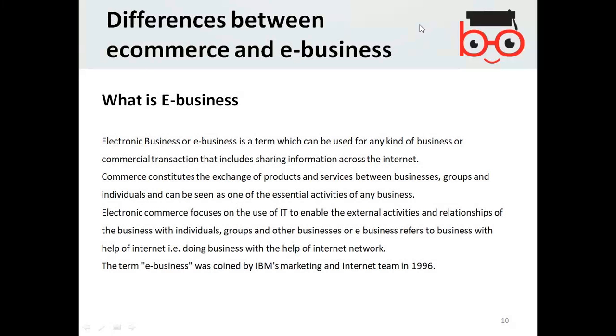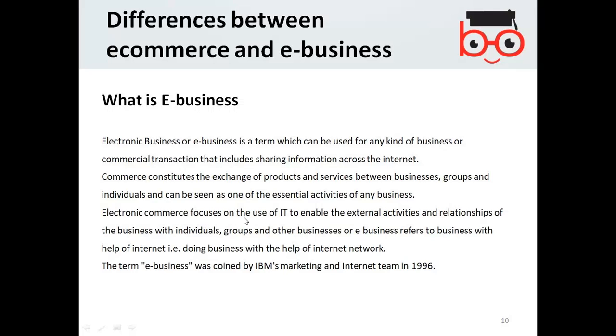Now we come to e-business. E-business, electronic business, is a term which can be used for any kind of business or commercial transaction that includes sharing information across the internet. Commerce constitutes the exchange of products or services between businesses, groups, and individuals, and can be seen as one of the essential activities of any business.